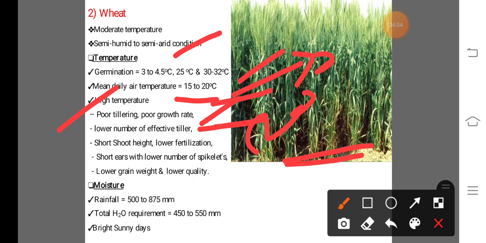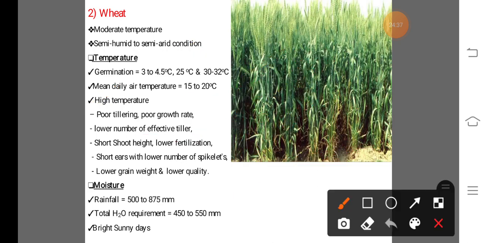One is effective and another is non-effective. Effective tillers are the tillers that produce grain yield. And non-effective tillers are the tillers that do not produce any grain or food material. Due to high temperature, the formation of effective tillers is reduced. Also the height of this wheat crop, that means shoot growth, is short.